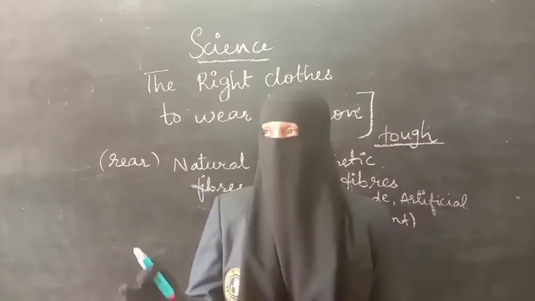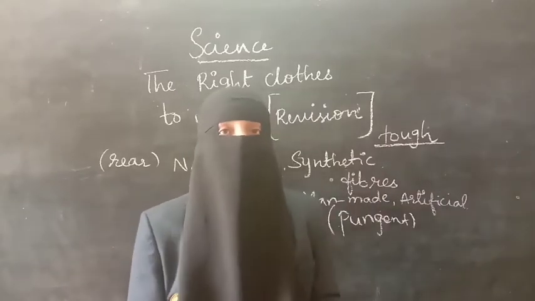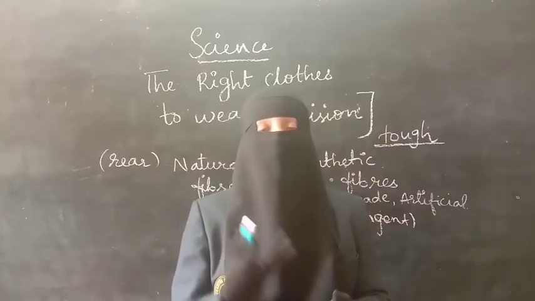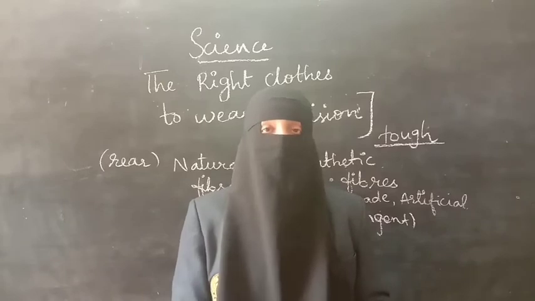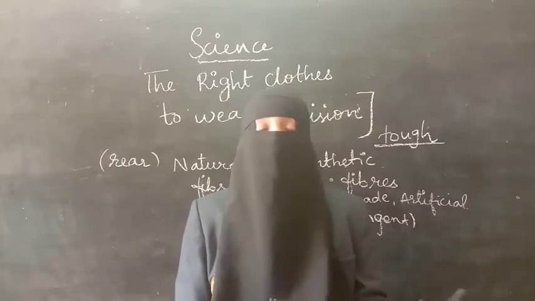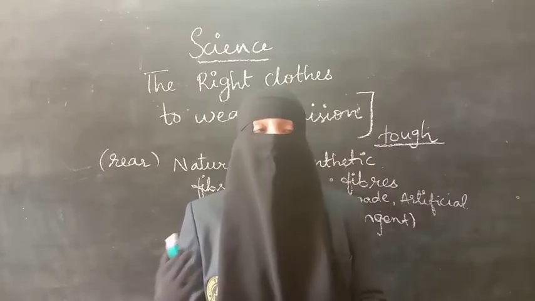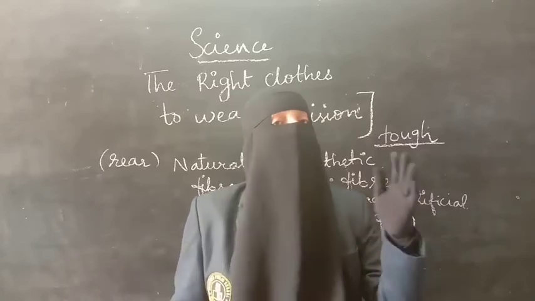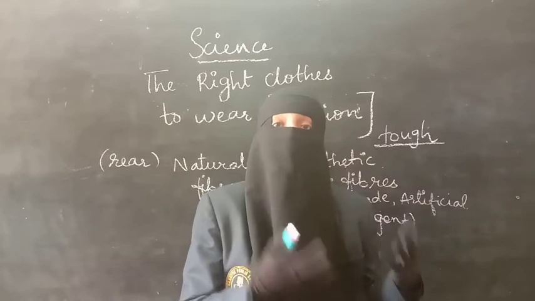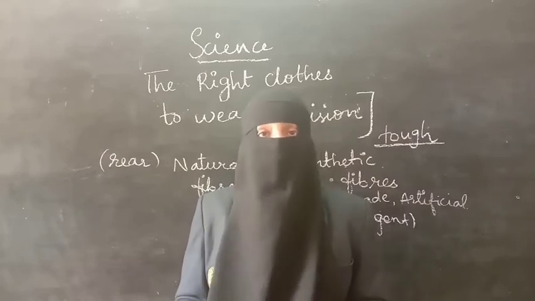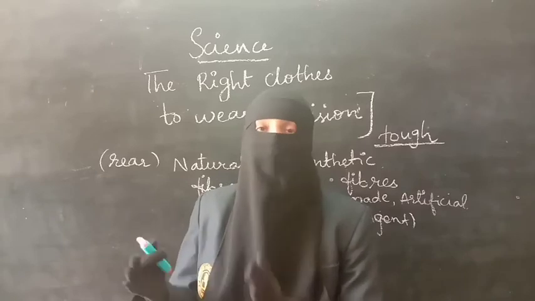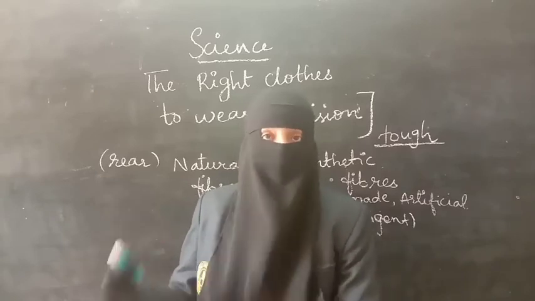And next, we wear clothes to protect ourselves from heat, sunlight, dust, all the weather conditions, and from mosquito bites, etc. And not only that, clothes are the symbol of modesty and simplicity. How beautiful you look if you wear your correct uniform. And they also resemble the state or the region where you live. Like I said, in India we use the sari. Indian women will be maximum using saris. That means that is our traditional wear.